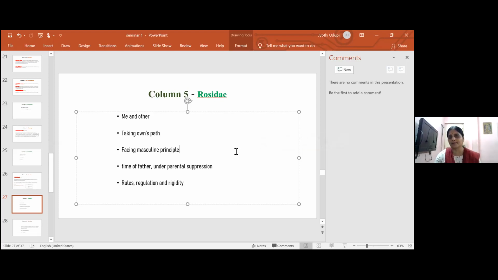They say mother did like this, mother did not care for me, but here the father comes into the picture. Time of father, under parental suppression. There is a lot of rules, regulation and rigidity. All the problems are because of rules, regulation and rigidity in this set of remedies.